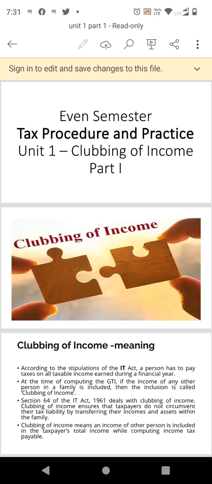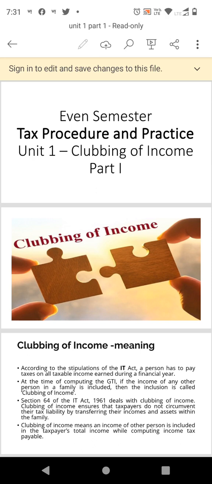In that, we are going to learn clubbing of income. According to the rules of the Income Tax Act 1961, every person has to pay tax on all the taxable income he is going to earn during the previous year. Our current previous year is 21-22 and our assessment year is 22-23.